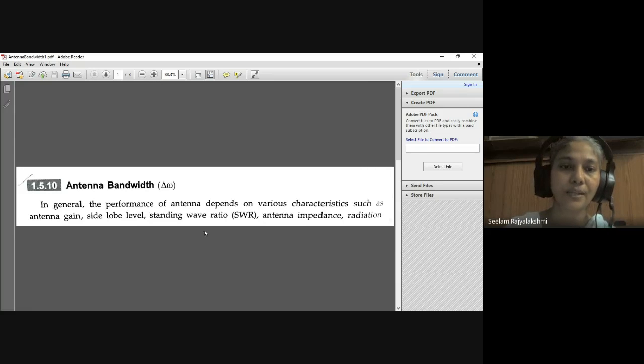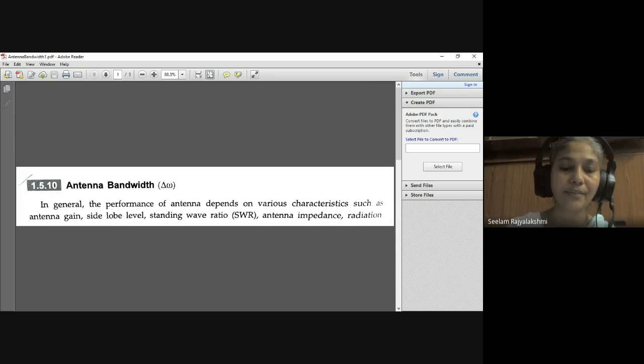Now let us go to the standing wave ratio, SWR. What is standing wave ratio? If impedance mismatches, it results in standing waves along the transmission line. Standing wave ratio is defined as the ratio of the partial standing wave amplitude at an antinode to the amplitude at a node along the line.